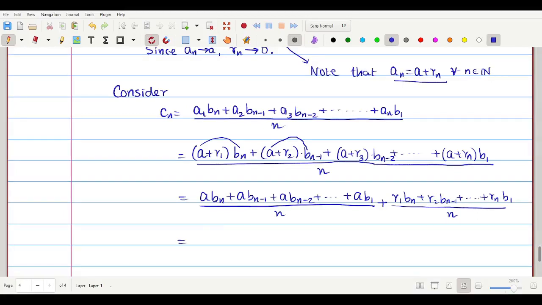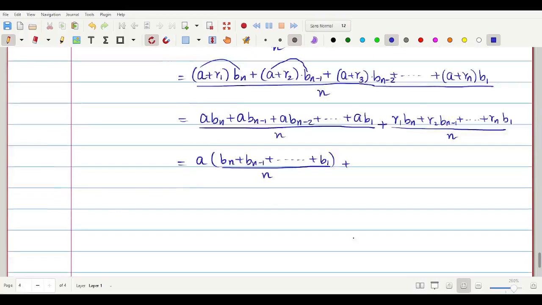In all of this, a is common. So I can take a out. What remains is bn plus bn minus 1 plus bn minus 2 plus, up to b1, of course divided by n. Plus this term, let it stay as it is, we can write it in the next stage: R1 bn plus R2 bn minus 1 plus dot dot plus Rn b1 divided by n.